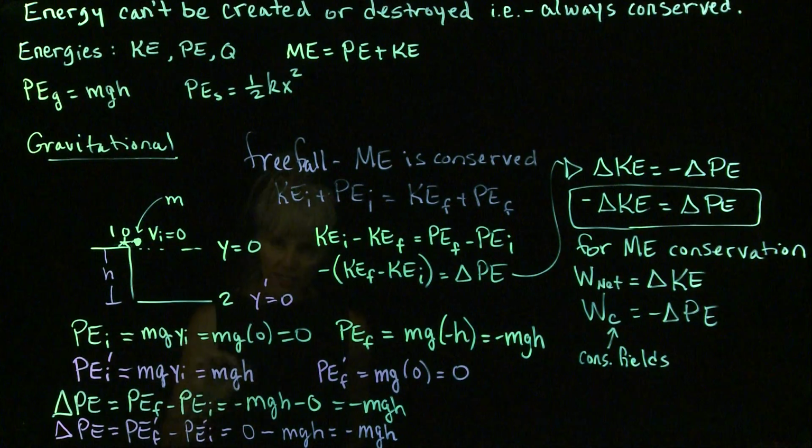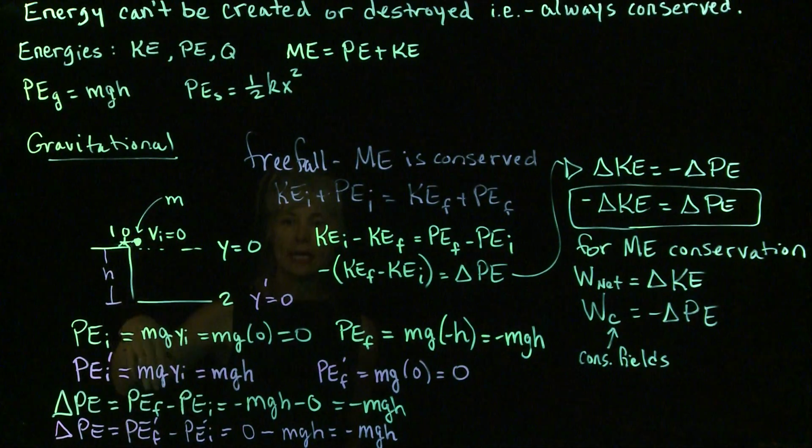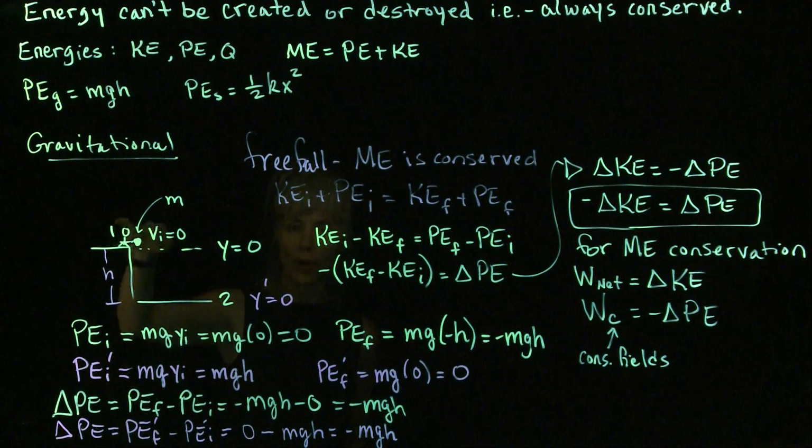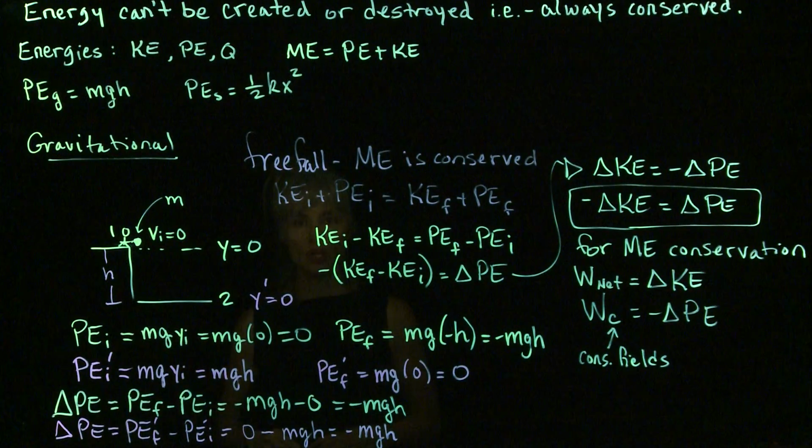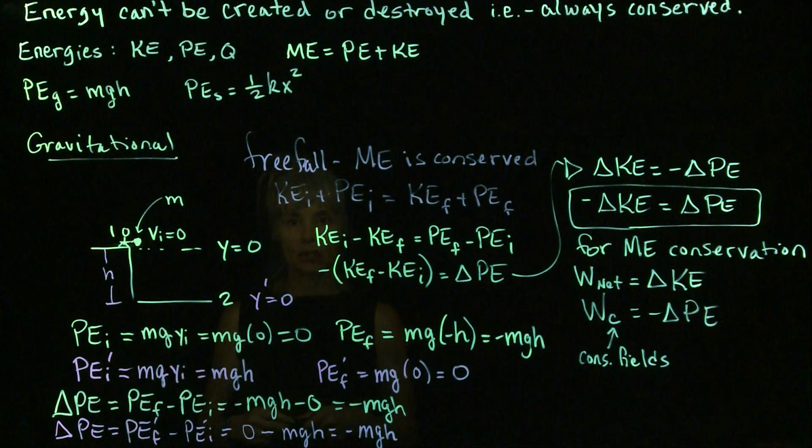And just above, the nanometer above, we have no more potential energy, all kinetic energy. And so the sum of the potential and kinetic energies is the same at all points. I can choose any point along the object's fall and sum the potential and kinetic energies, and I'm going to get the same value as any other point that I pick.